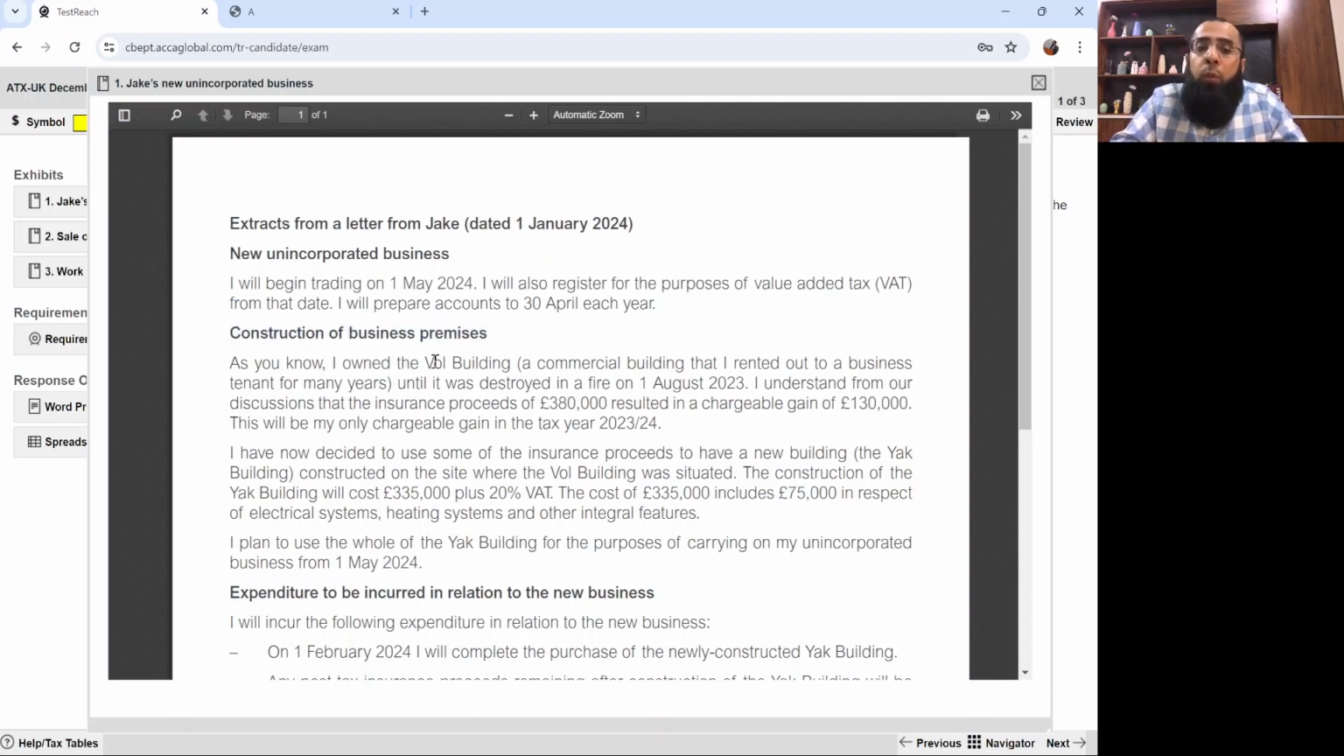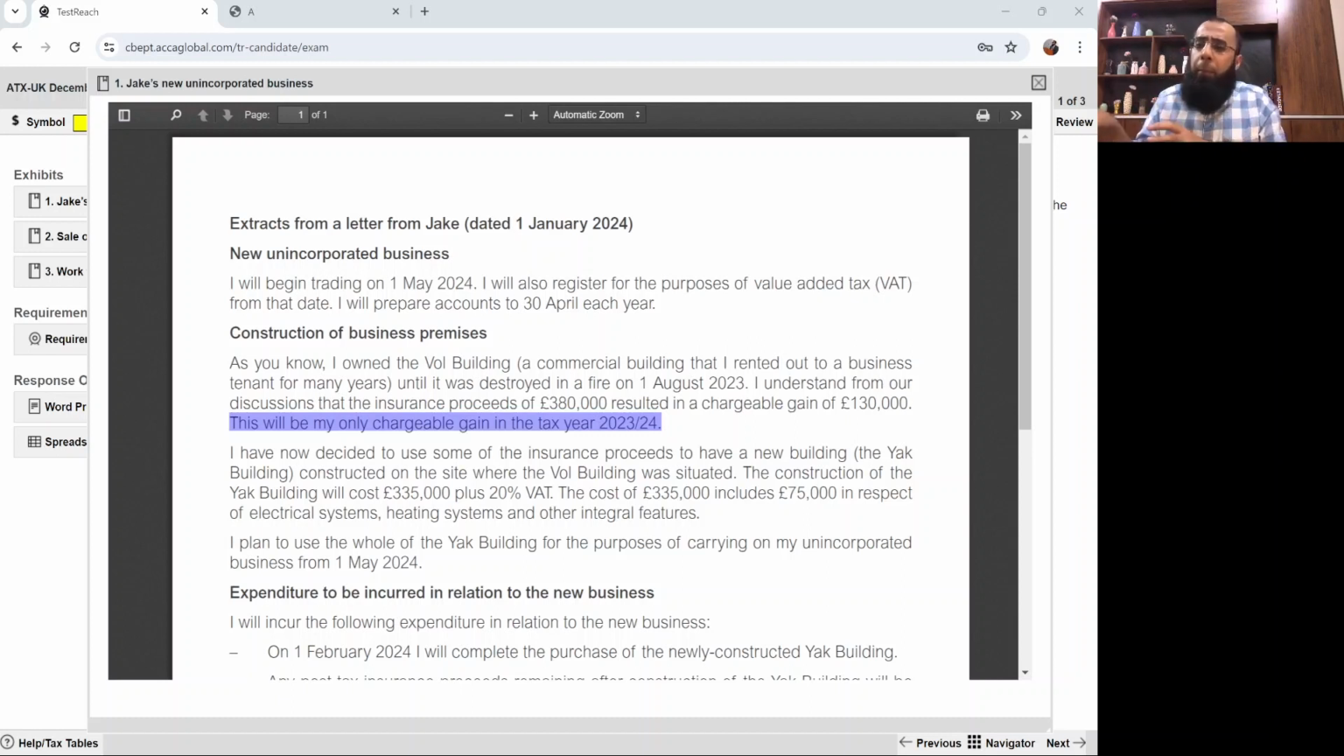As you know, I own the Wall building, a commercial building that I rented out to a business tenant for many years until it was destroyed in a fire on 1st August 2023. I understand from our discussion that the insurance proceeds of £380,000 resulted in a chargeable gain of £130,000. This will be my only chargeable gain in the tax year 23-24.